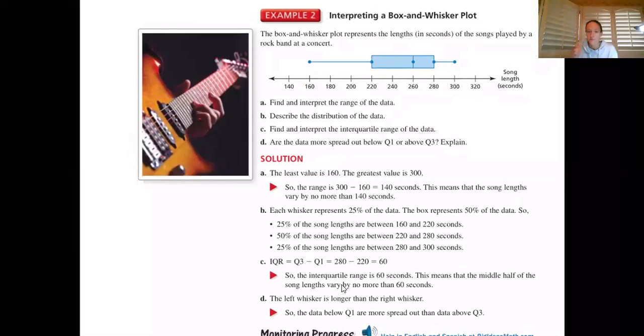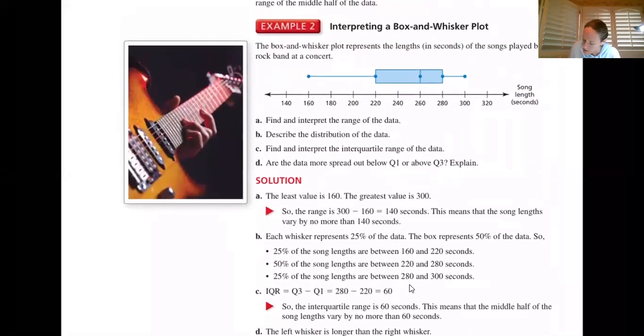And as we do, here we go. Let me actually go ahead and show you. Example number 2 is going to be really helpful when you guys are trying to do this homework, because example number 2 is asking a lot of the similar questions that are being asked whenever you have a given box and whisker plot, or even sometimes if you're making your own, I think towards the end of homework, and we'll peek at homework really fast in just a second.